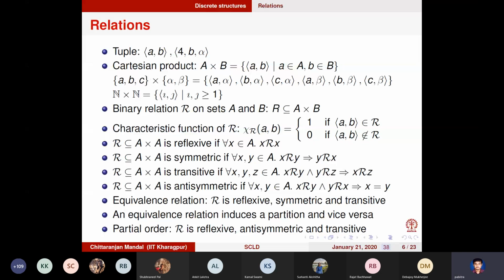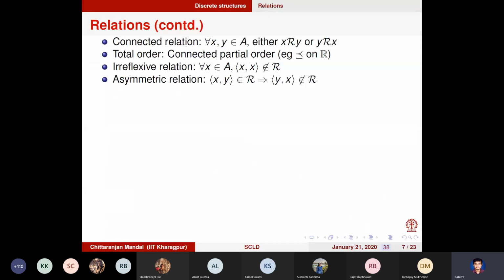Just one more small definition, which we'll use somewhat later. For a partial order, often represented by this specialized less than or equal to symbol, we often don't use R to represent that it's a partial order.